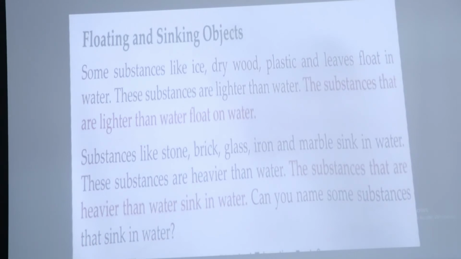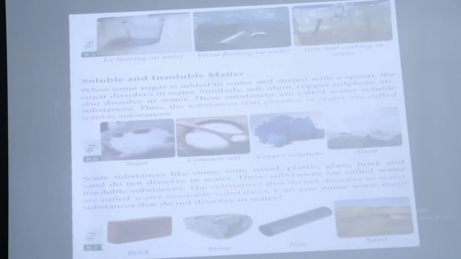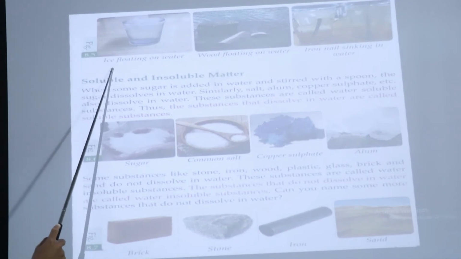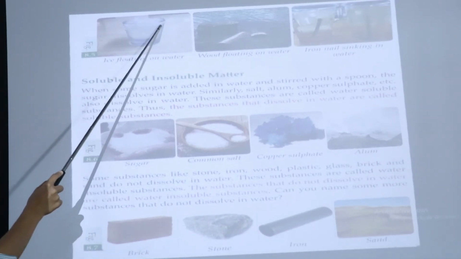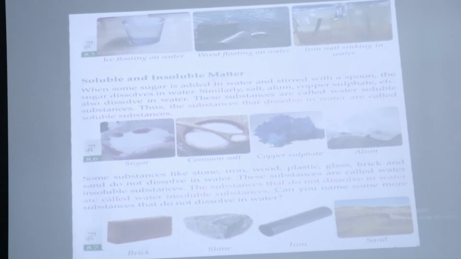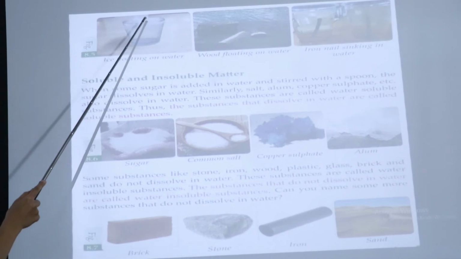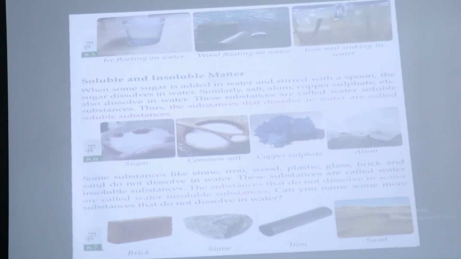Now here is a question for you. Can you name some substances that sink in water? Yes, brick, stone, iron, marble, they sink in water. You can see here is ice floating on water. Why is it floating on water? Because it is lighter than water. That's why it is floating on water.